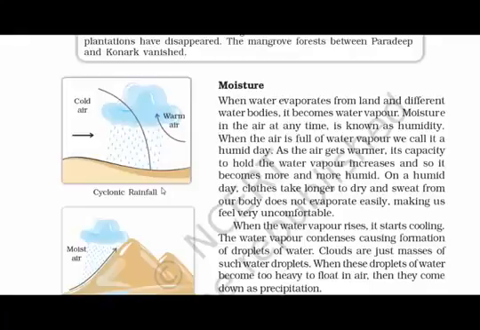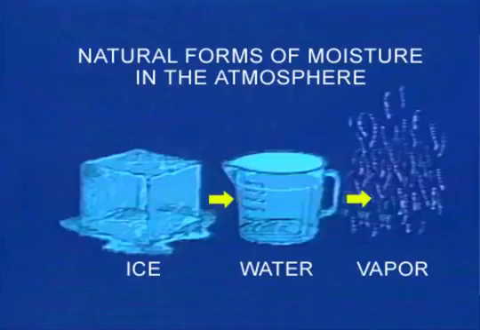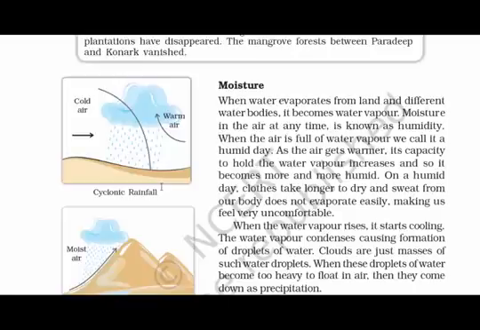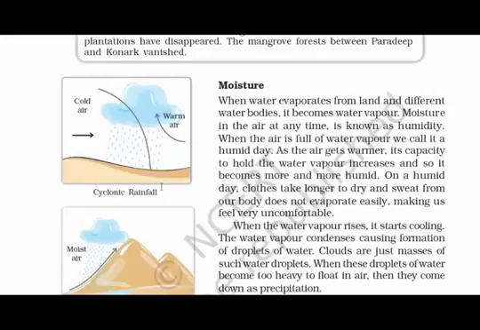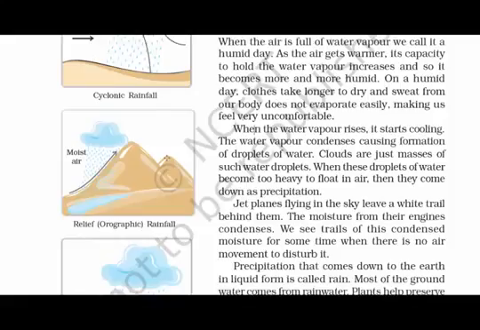Coming to the next topic, moisture. What is moisture? Moisture is nothing but the amount of water vapor present in the air. And the more moisture in the air, the more humidity it creates. When the air is full of water vapor, we call it a humid day. As the air gets warmer, its capacity to hold water vapor increases, and so it becomes more and more humid. On a humid day, clothes take longer to dry and sweat from our body does not evaporate easily, making us feel very uncomfortable.